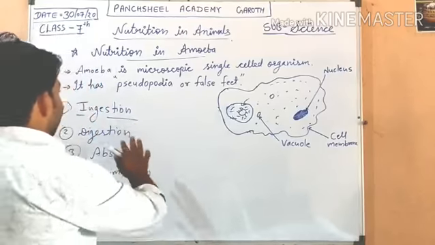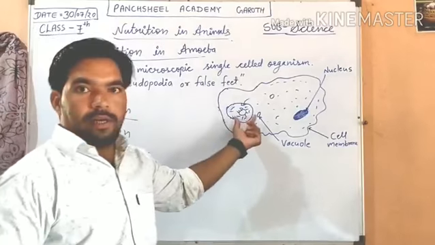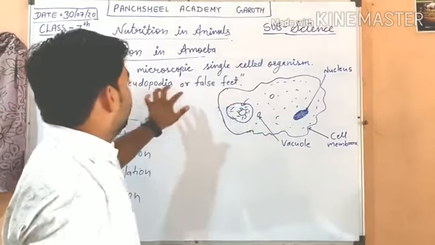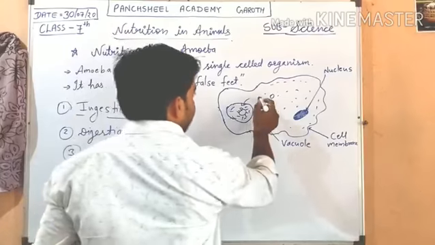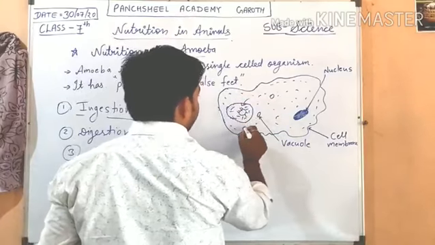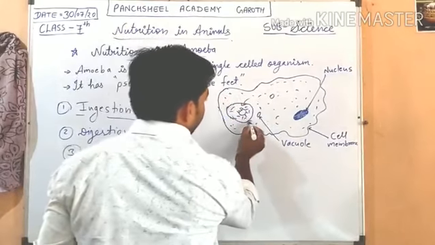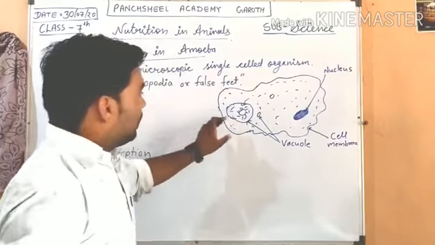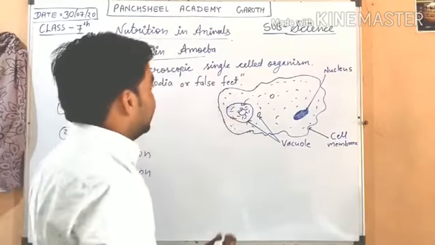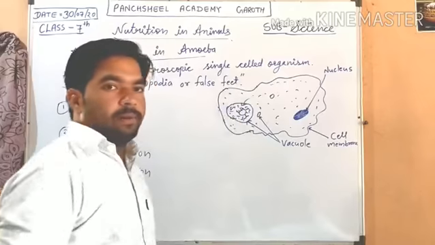Likewise, in the same manner, amoeba ingests food in a food vacuole with the help of pseudopodia. After that, digestion takes place. The cytoplasm, this liquid inside the cell membrane, enters this food vacuole, so we call it food vacuole. Cytoplasm enters it and digests the single-celled microorganism or plant.